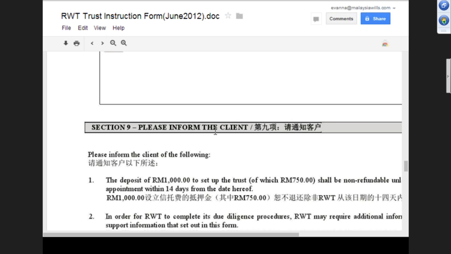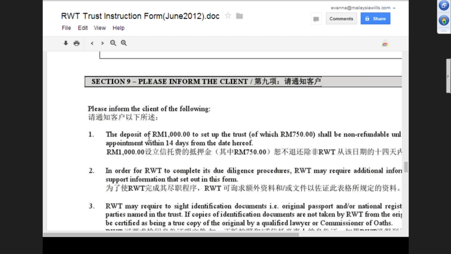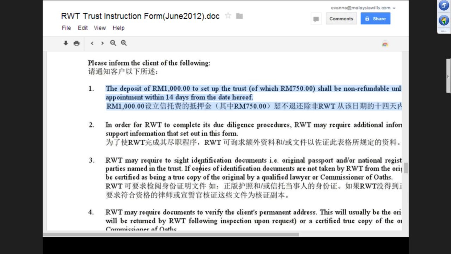And then also, of course, please inform the client. Oh, this one you have trust set up, the deposit. I thought it's one lump sum. I thought the fees is pay a deposit of 1,000. Oh, okay. So if the trust setup is only 1,000, because how they will calculate, if you look at the form, there's this alias signs. So when you add it all up, that will tell you how much to charge the client.